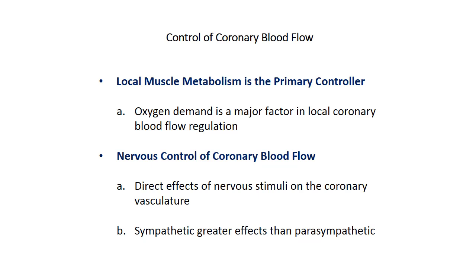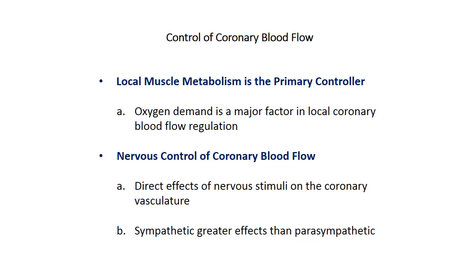The other important factor is adenosine. Some other agents, such as potassium ion, hydrogen ion, carbon dioxide, prostaglandins, and nitric oxide, are also vasodilators for coronary blood flow.